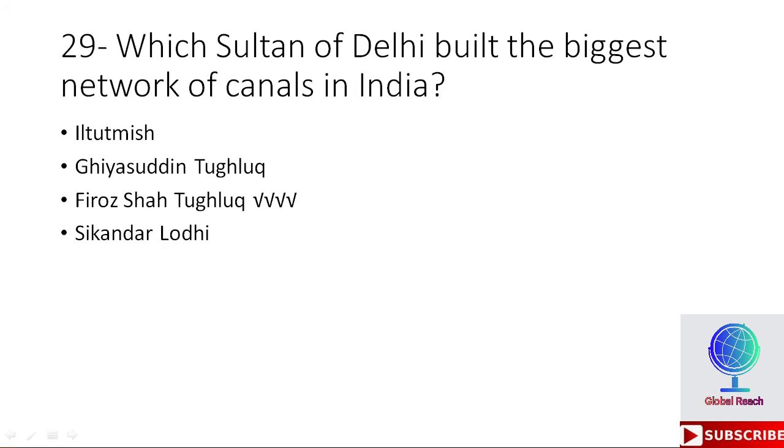29th MCQ. Which Sultan of Delhi built the biggest network of canals in India? Options are Iltutmish, Ghiyasuddin Tughlaq, Firoz Shah Tughlaq, Sikandar Lodi. So the right option here is Firoz Shah Tughlaq. Firoz Shah Tughlaq was the Sultan of Delhi who built the biggest network of canals in India.